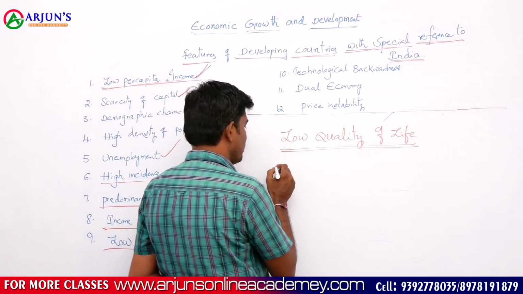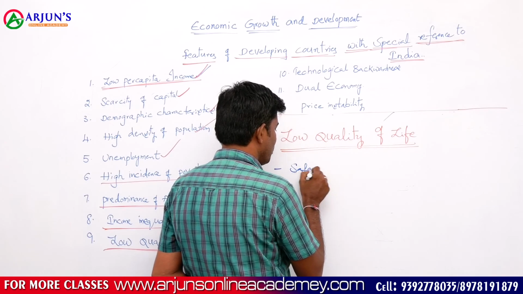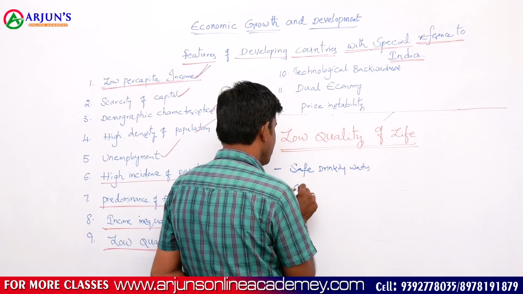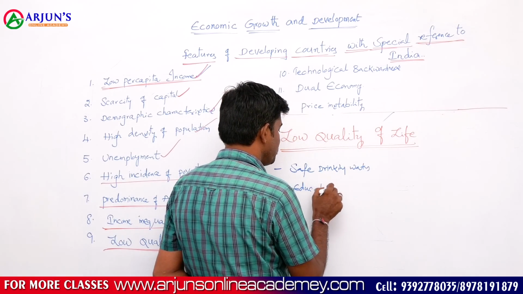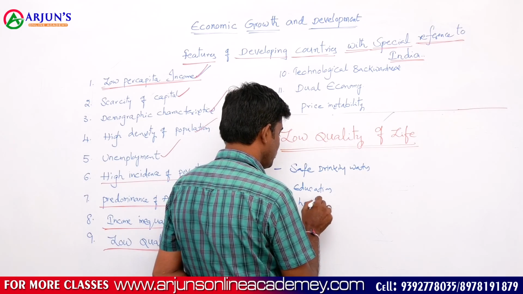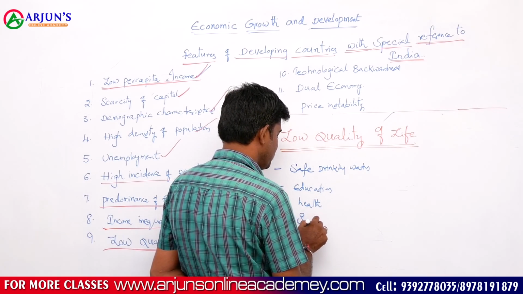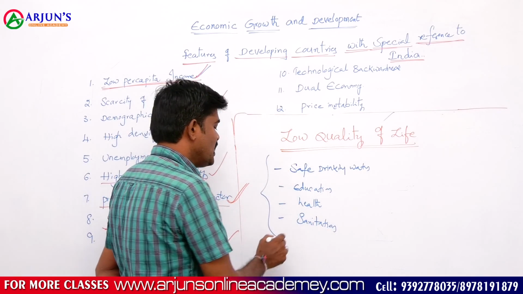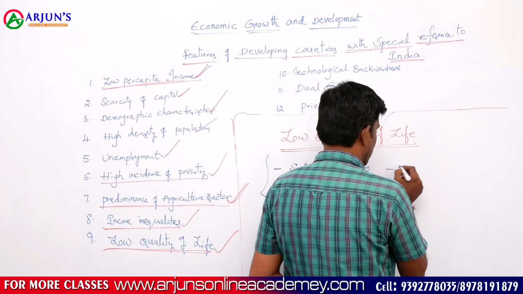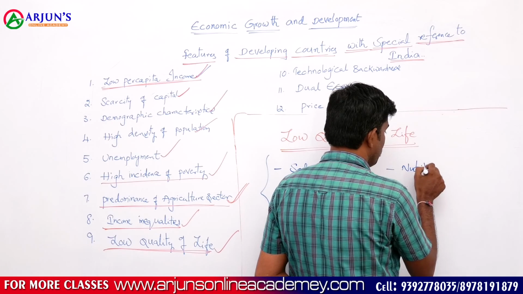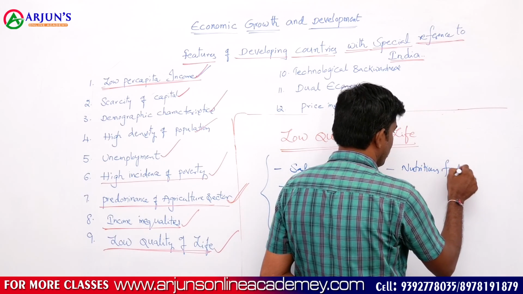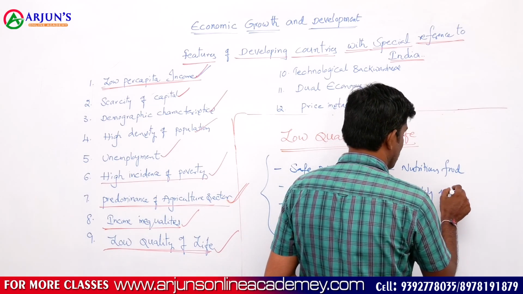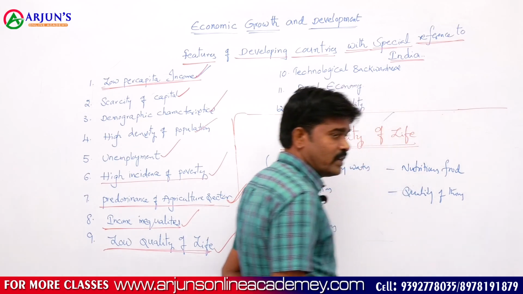That means they are unable to get safe drinking water, education facilities, health facilities, sanitation facilities. Due to lack of sufficient income, they cannot meet these minimum needs, nutritious food, and other things which are essential to lead a decent life.